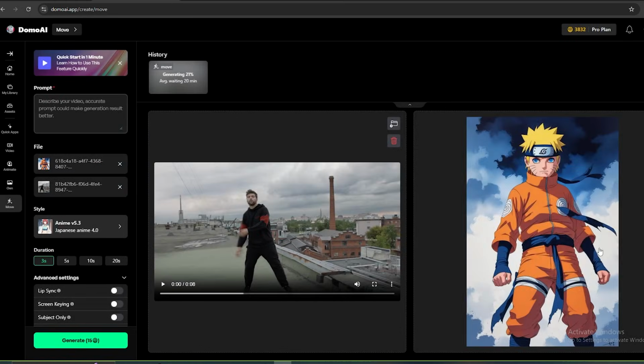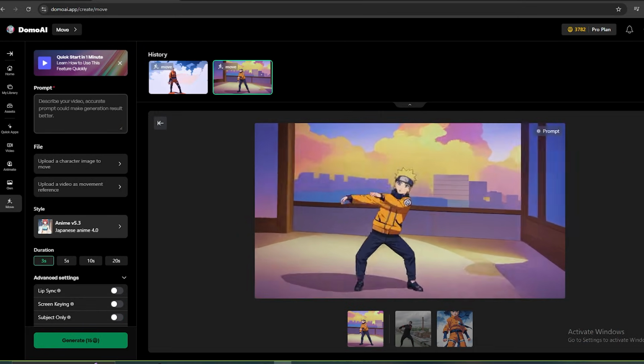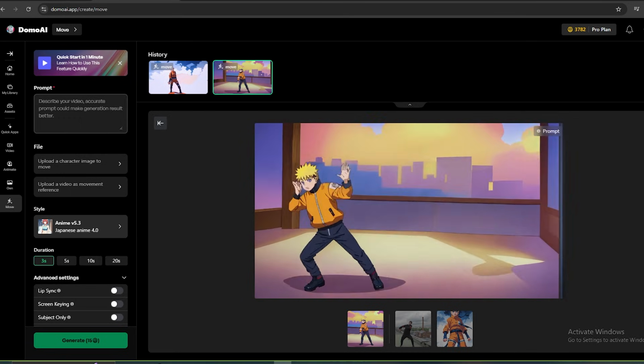Just like before, you need to select the AI model from here, and I'm gonna set the duration time to 10 seconds. And I'm gonna enter this prompt as well, and let's generate the video. Okay, this is the output, this looks cool. Now, let's make the visuals for our video.